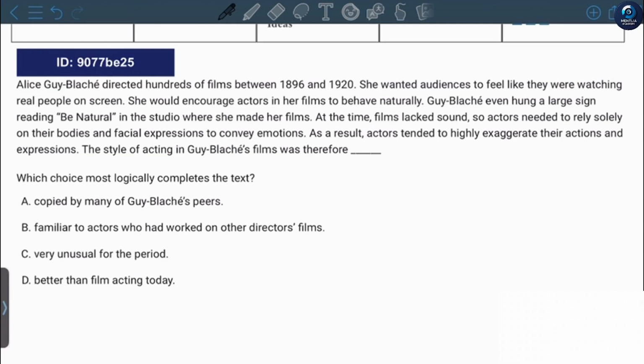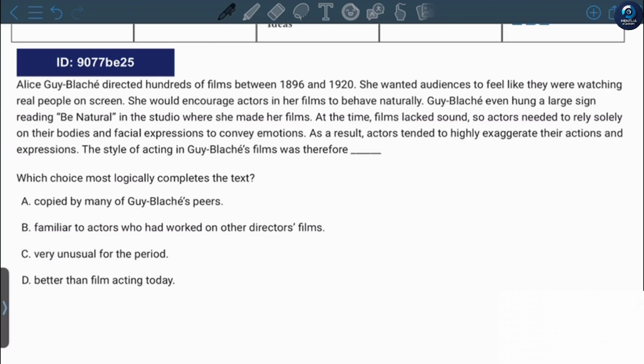Alice Guy Blanche directed hundreds of films between 1896 and 1920. She wanted audiences to feel like they were watching real people on screen. She would encourage actors in her films to behave naturally. Guy Blanche even hung a large sign reading "Be Natural" in the studio where she made her films.